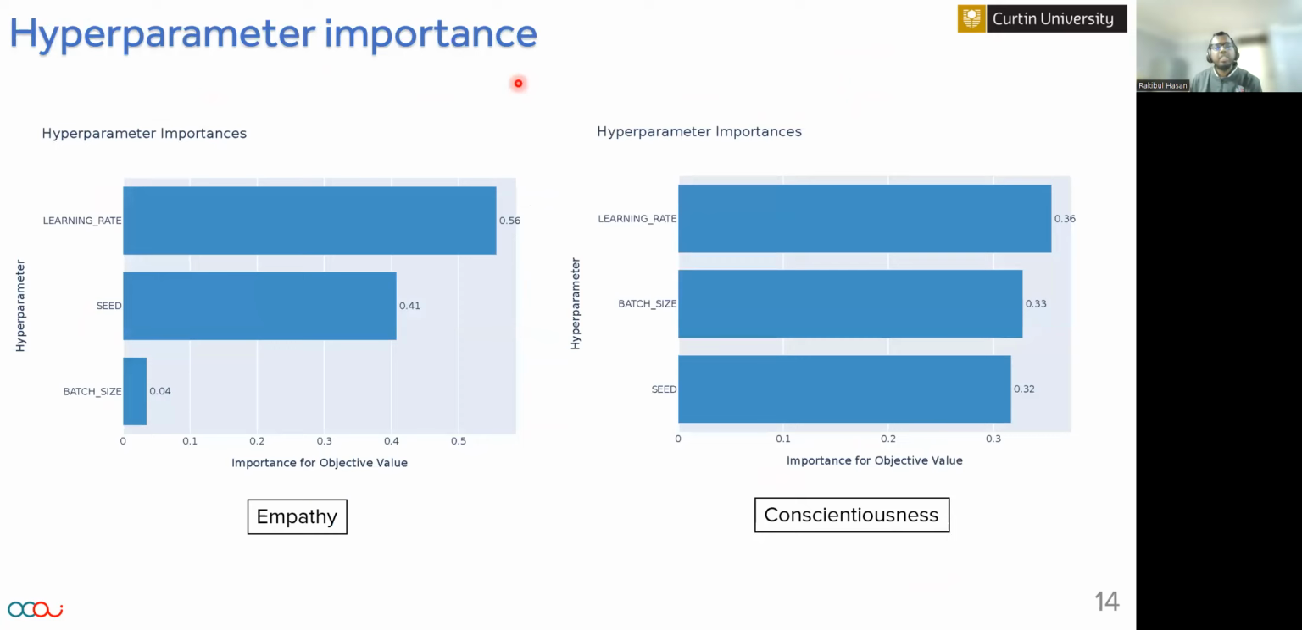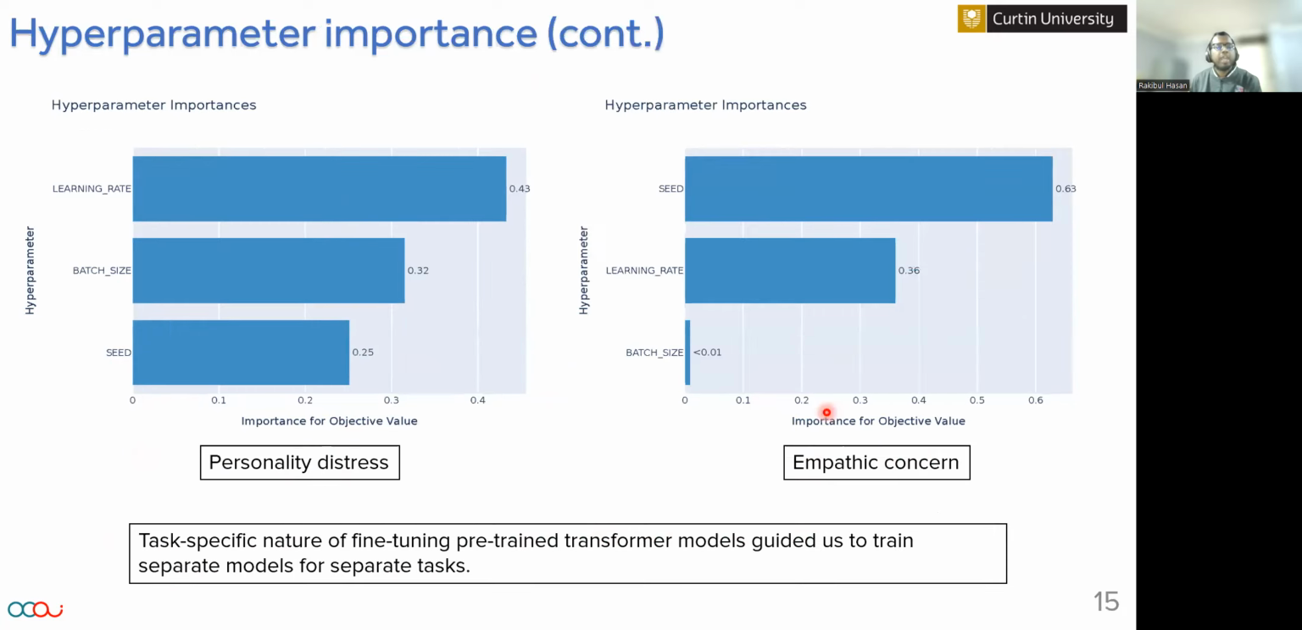Now, we also investigated hyperparameter importances. This figure shows that in the essay level empathy prediction task, learning rate was the most important, with 56% relative importance compared to batch size and seed. Whereas in conscientiousness prediction, all three hyperparameters are equally important, and it varies across different prediction tasks. For example, in personal distress prediction, learning rate was the most important one.